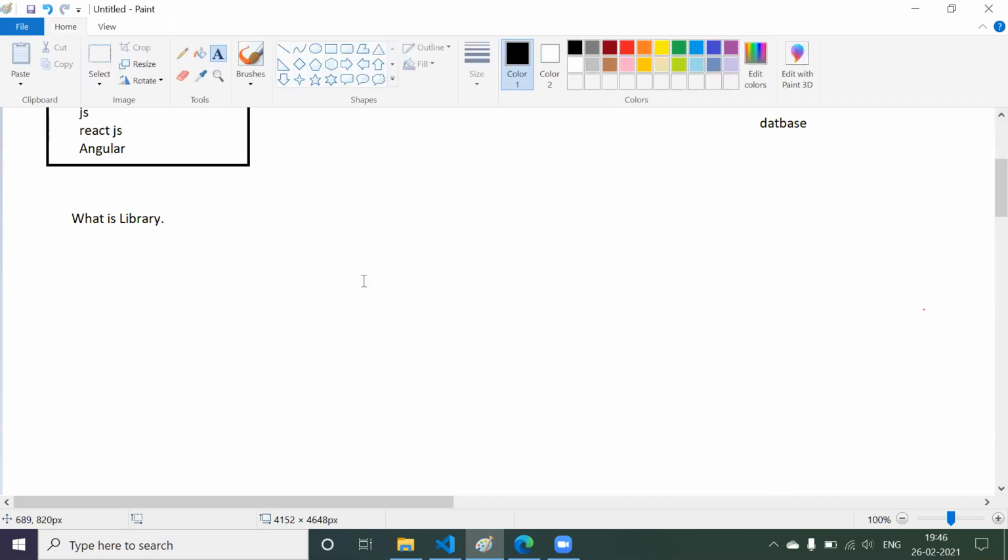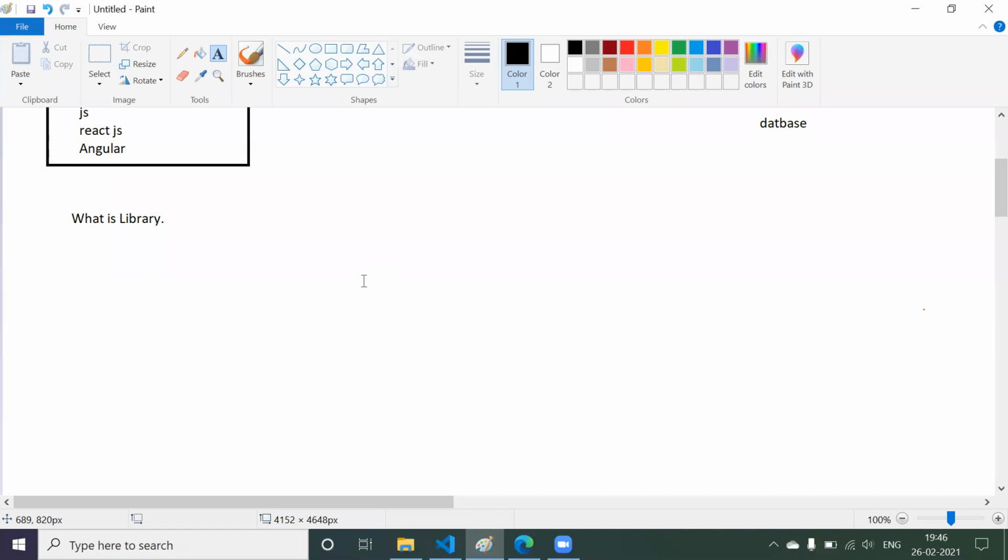Now, what we are going to do in JavaScript, we are going to write some functions to do a particular task. So what React.js is going to provide is a bunch of predefined functions. What do you mean by predefined functions? The logic of those functions is already written by someone. Now we have to just use that function. So we have to know, okay, this function is for this purpose, this function is for this purpose. Then according to our requirement, which function is required, that's what we have to analyze.